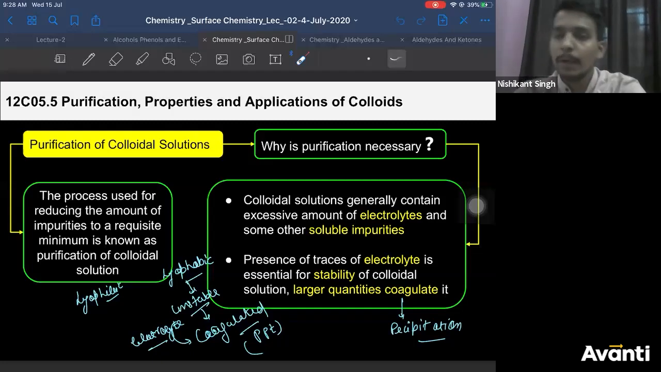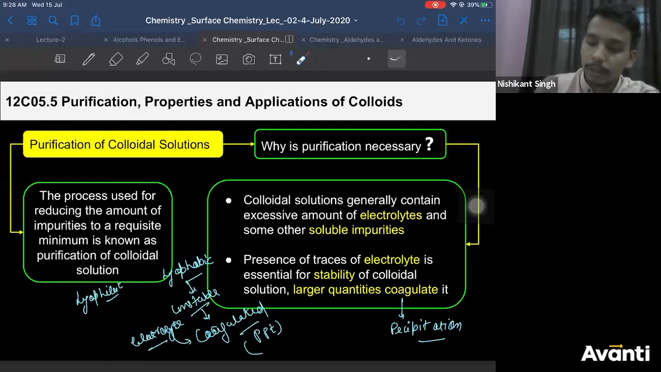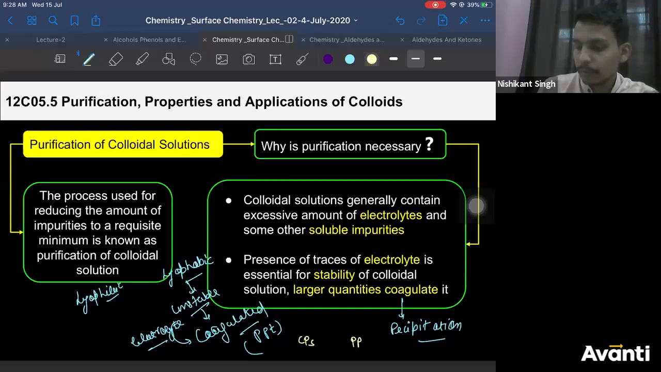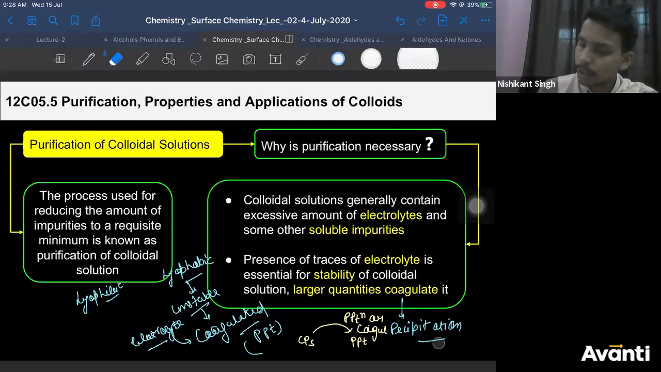electrolyte. One thing I would like to tell you here that you should keep in mind, if you convert colloidal particles into precipitate, this process is known as precipitation or coagulation or flocculation also you can say.